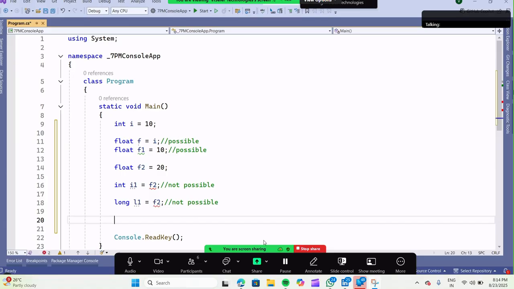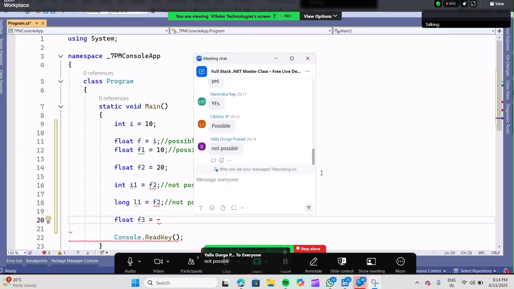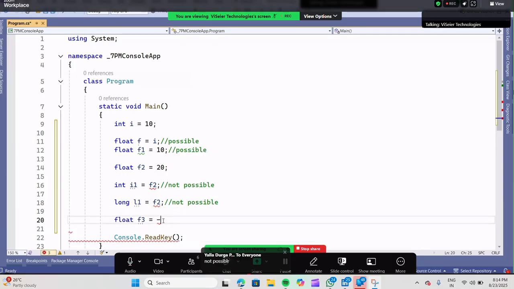Okay, next question. Float, can I give negative values? Next question is, float, can I give negative values? Possible or not possible? I want to give negative values. Is it accepted or not accepted? Not possible. Let's see.